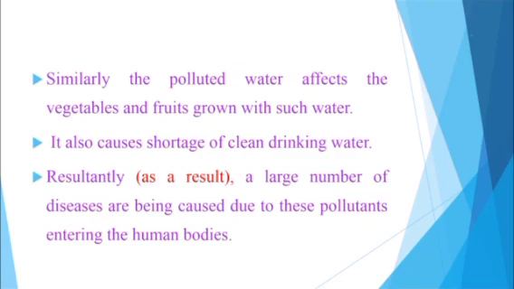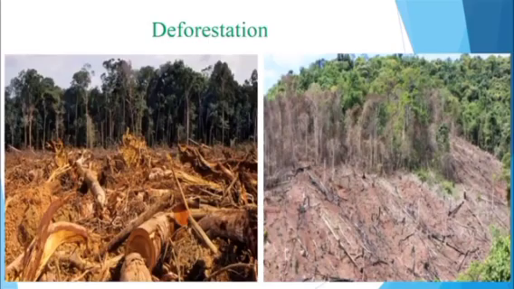Resultantly, a large amount of diseases are being caused due to these pollutants entering the human bodies. Here, resultantly means as a result. So, as a result, a large number of diseases are being caused due to these pollutants entering the human bodies. Next, we are going to learn about deforestation.